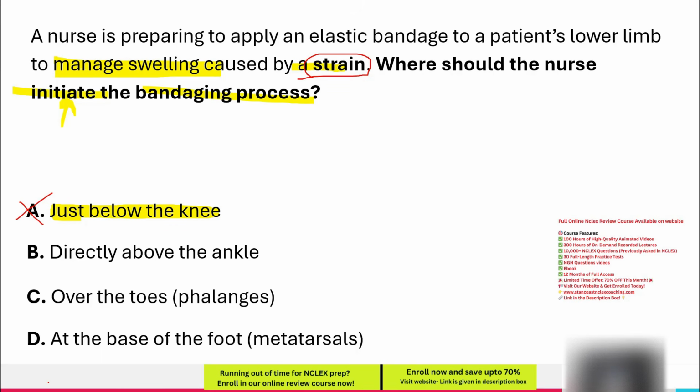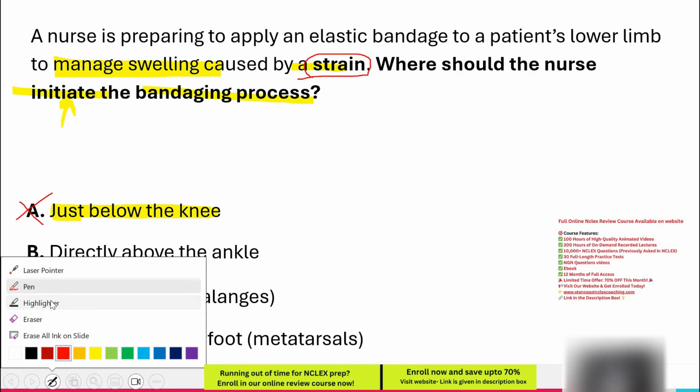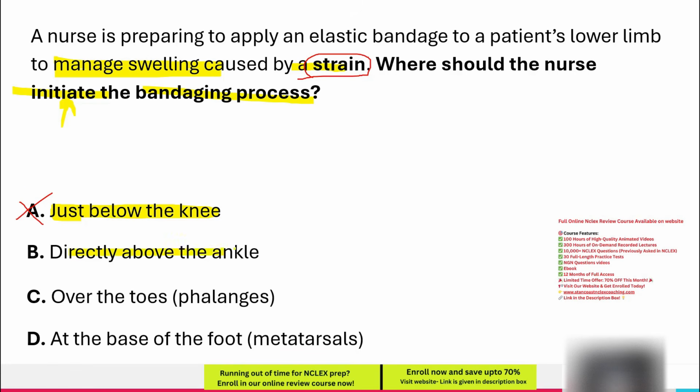Option B, directly above the ankle. While starting near the ankle is closer to the correct technique, it does not include the foot, which can still retain swelling. Leaving the foot unwrapped may reduce the effectiveness of compression in controlling edema. Since this option does not ensure proper distal to proximal compression and the question asks for the correct starting point, this option is incorrect.